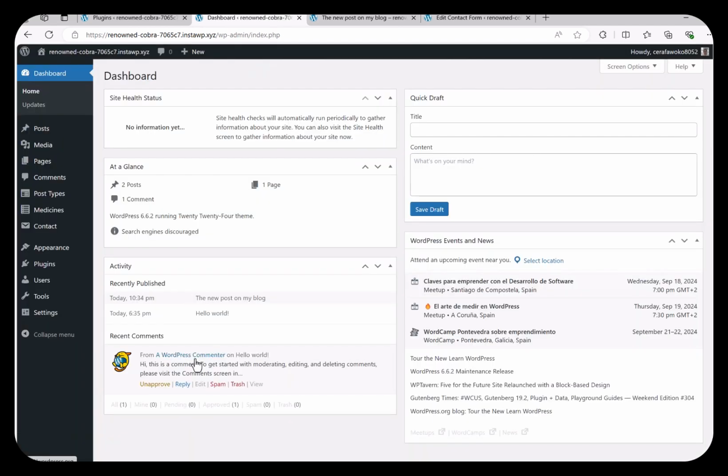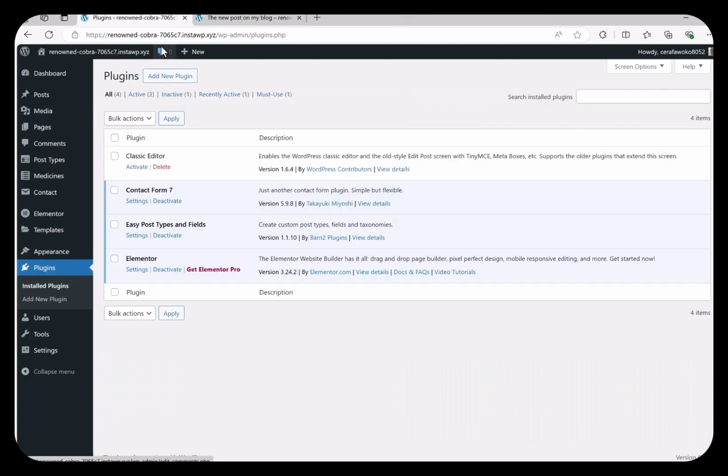While Gutenberg as a page builder is not that popular, a lot of other page builders that I mentioned earlier are. A good example of this is Elementor. Elementor has a free and also a pro version, and it's the number one downloaded page builder in WordPress, and it's one of the top 5 most popular WordPress plugins.